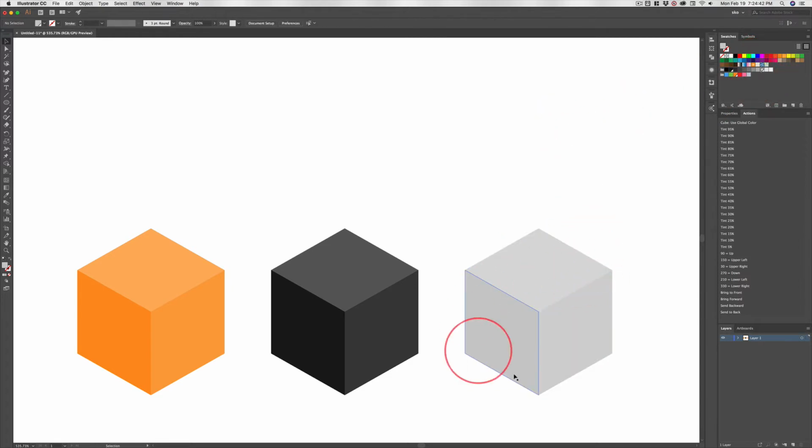But you see, this white cube looks kind of the same. I found that making this side 55 and this side 10 really does a good job. Now, I've got this black cube, white cube, orange cube.